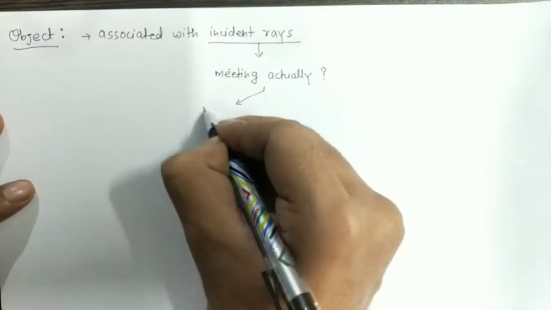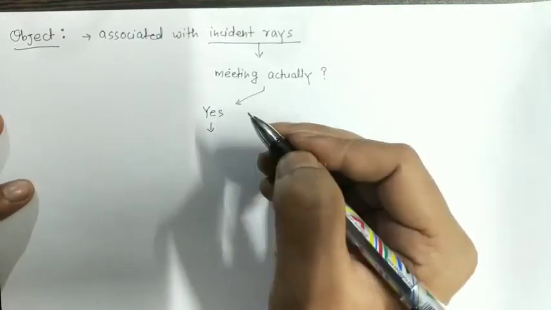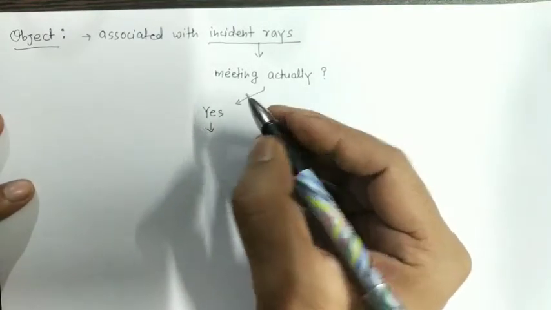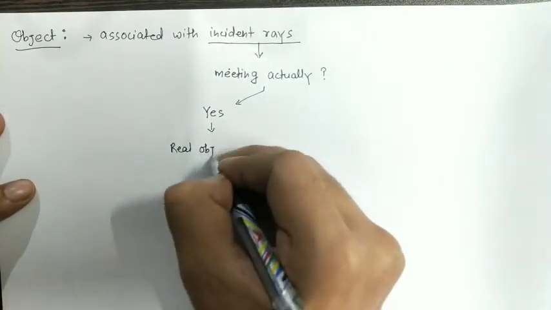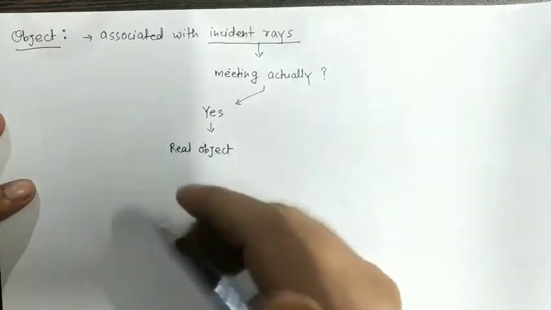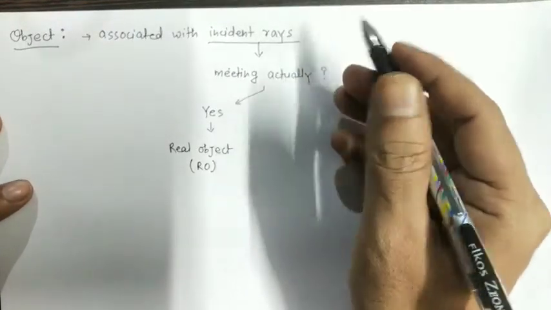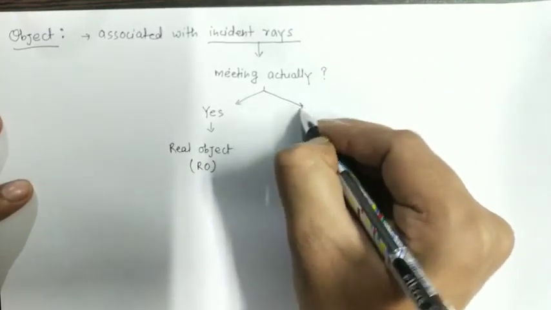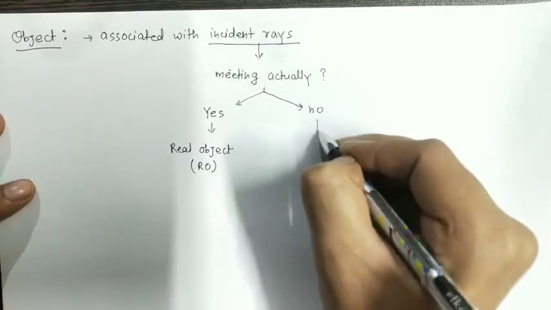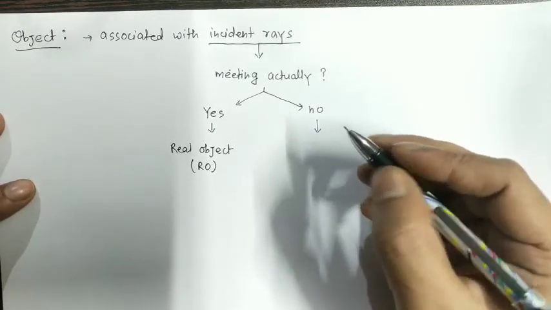If yes, then that object is a real object. And if the incident rays are not meeting actually, then that object is a virtual object.